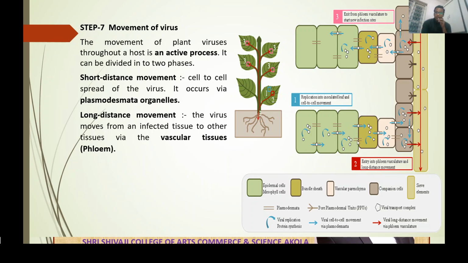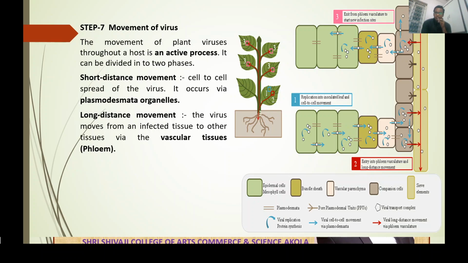Through the plasmodesmata to the bundle sheath cell, to the vascular parenchyma, and now from the vascular parenchyma they are ready to enter inside the midrib. The midrib means they enter inside the companion cell to the sieve elements. Like this, from this cell, the viruses enter inside the companion cell and sieve element, that is phloem. Now from the phloem, it spreads throughout the plant.